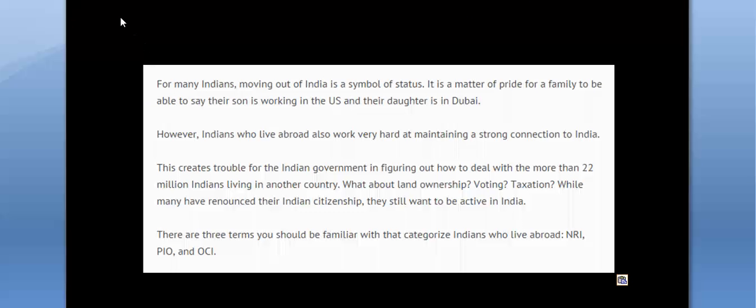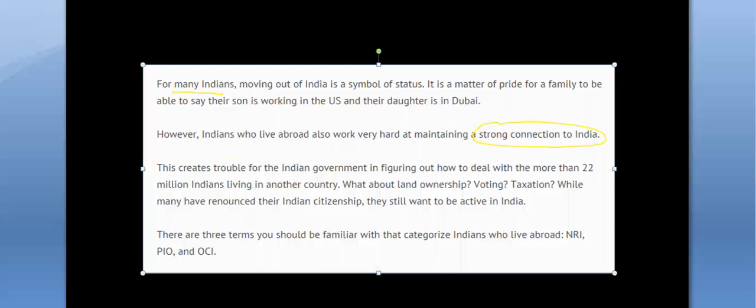Before going to the eligibility, I told you why the PIO and OCI schemes exist, because of emotions and all that. So this is the draft form of it. For many Indians, moving out of India is a symbol of status. It is a matter of pride for the family to be able to say that their son is working in the US and their daughter is in Dubai. However, the Indians who live abroad also work very hard at maintaining a strong connection with India, because they're emotionally connected to India. Swades kind of feeling.